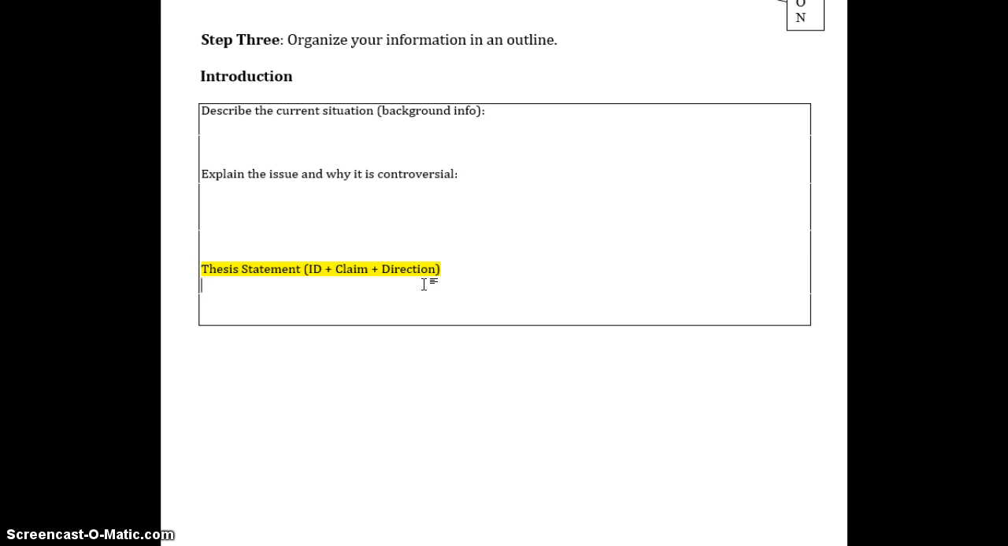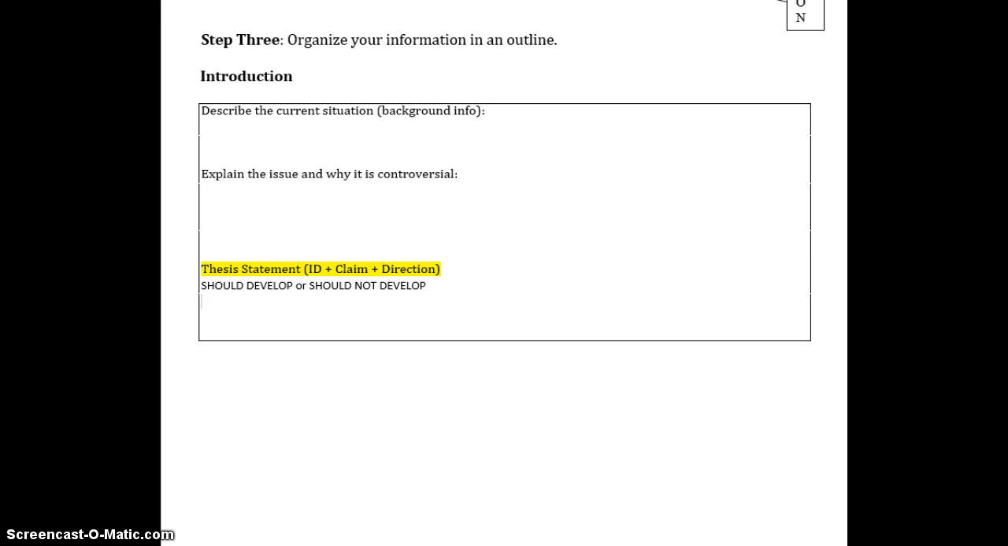For your topic sentence, you are going to need to consider a couple things. First, is your answer that the Brazilian government should develop the rainforest or should not develop the rainforest? Next, for which 2 reasons or categories are you going to write about as evidence? Remember, our categories are economic, environmental, social, and political.